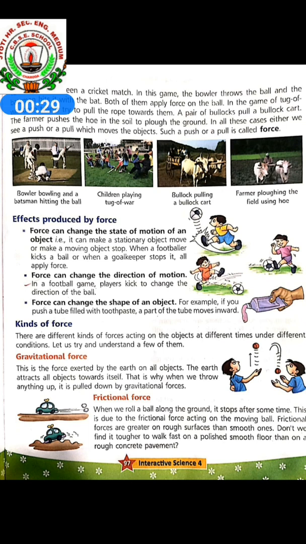Whenever there is an interaction between two objects, there is a force upon each of the objects. So examples of force are a bowler bowling and a batsman beating the ball, and a bullock pulling a bullock cart.